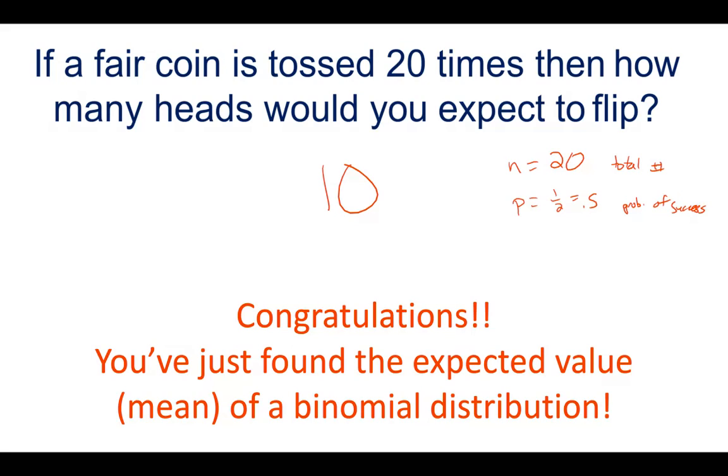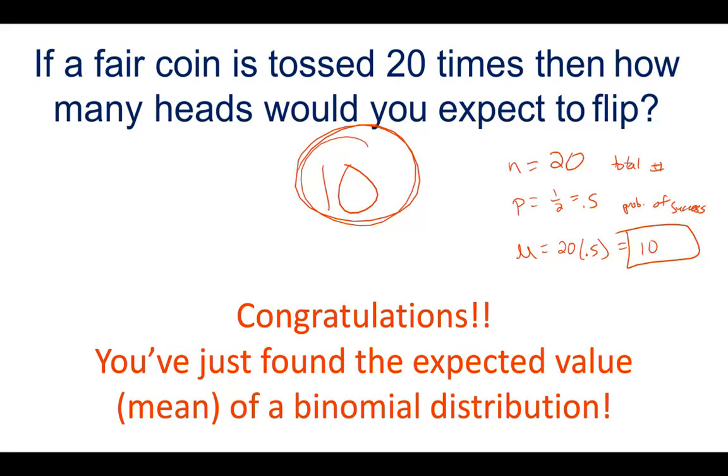Then what you did to come up with this 10 is you did your mean or expected value. I'm going to call that mu. You did 20 times a half, or 20 times 0.5, and you got 10. That's what you did in your head. So that is actually the formula here: mu equals n times p. That's the formula for the mean or the expected value. And again, you did that in your head without even thinking about it.